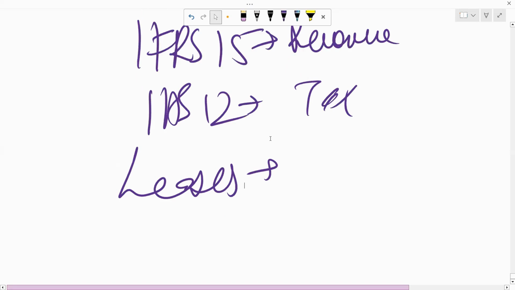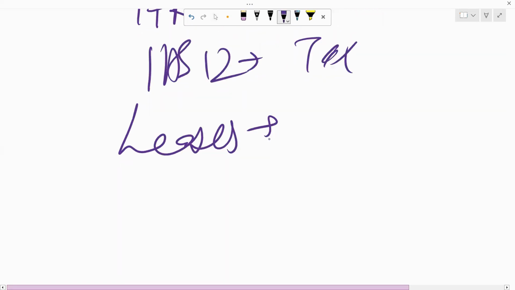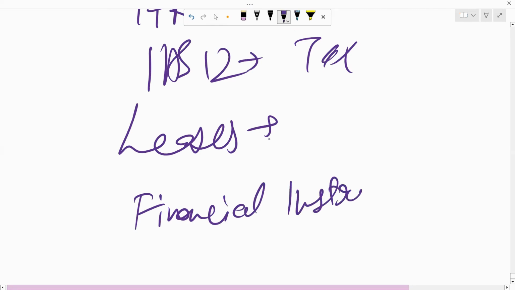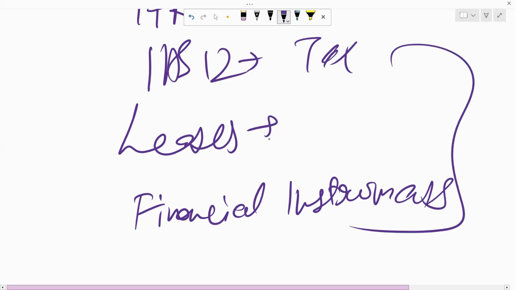This can be subjective for sure, but these are some of the technical IFRSs. And one is about the financial instruments. Okay. So these are some of the IFRSs which are a little technical. It will require a little more time for you to understand these IFRSs and the standards. But once you get a good grip of them, you will be able to solve them as well.